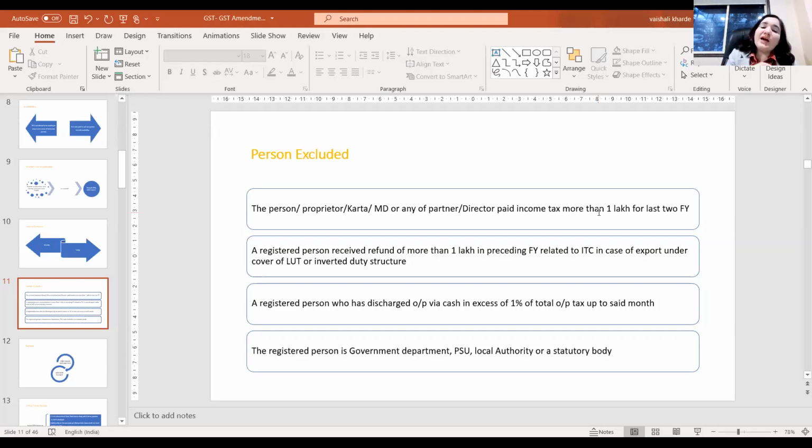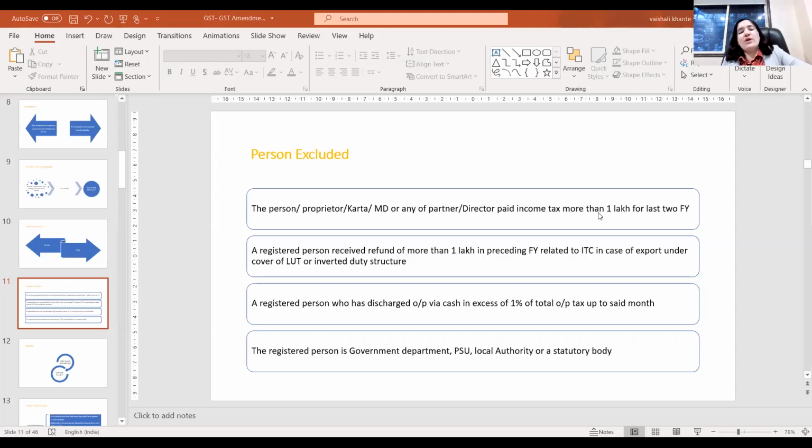But if the refund has not been claimed, then such an assessee could get affected. Or claimed but not received. In many cases of inverted duty structure, they had claimed the refund but had not received it on account of certain litigation with respect to input tax services. So such cases could be covered under the rule unless and until you receive the refund. It's not a matter of claiming; only when you receive the refund in your account is this rule not applicable.